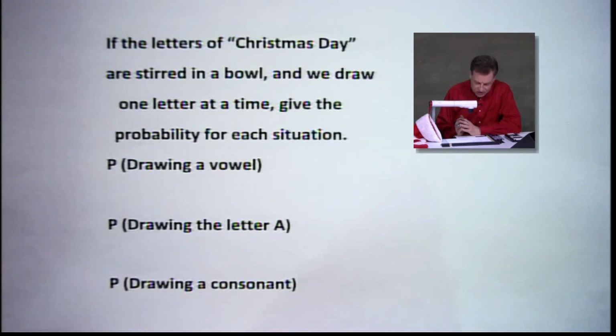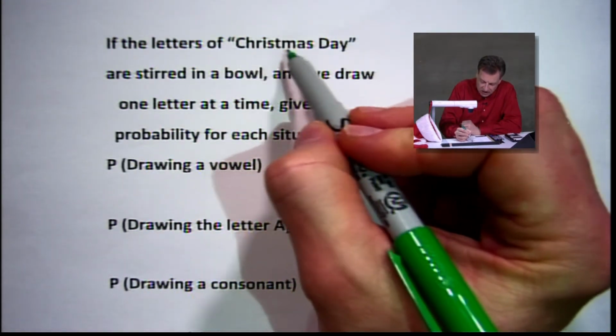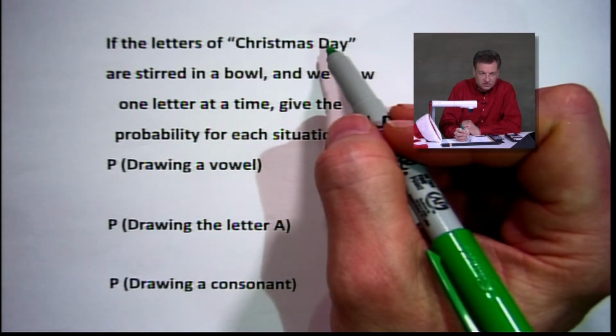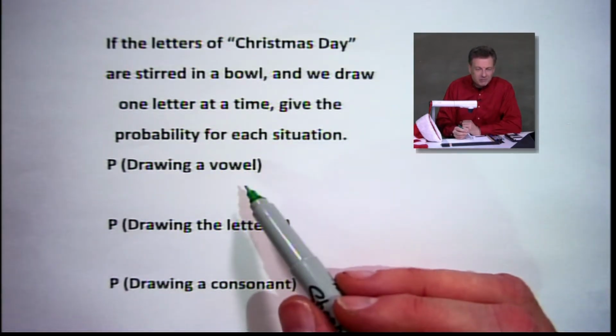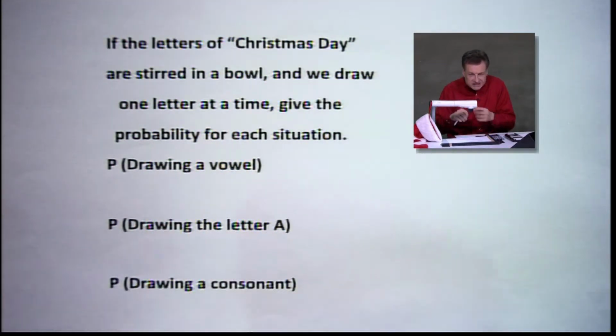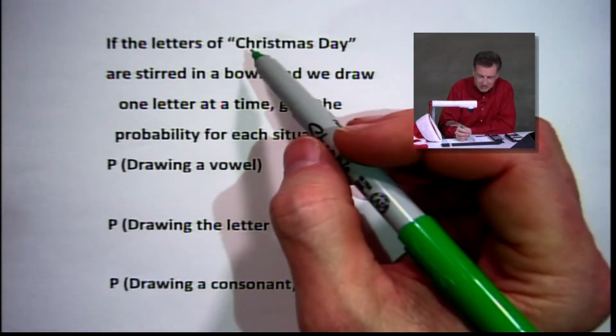And looking at Christmas Day, I see 1, 2, 3 vowels. You say, well, Ernie, so what? Well, now we want to know what's the probability. So that means what's our chance of drawing one of those vowels if we have all those letters of Christmas Day mixed up. So we have to know how many letters we've mixed up. Now, it doesn't matter if they're repeating.